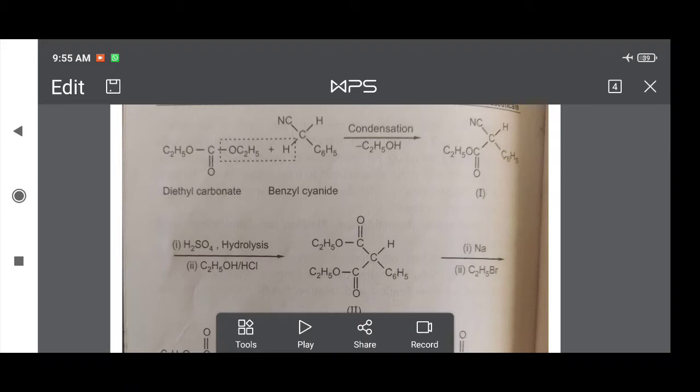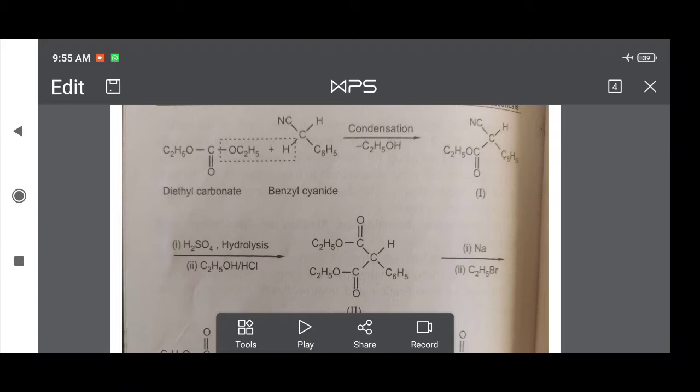Here two ethyl groups and a CO3 group, like Na2CO3 sodium carbonate, which has 2 Na and CO3. Di means two, ethyl means C2H5. Two ethyl groups attached to the CO3 group form diethyl carbonate.